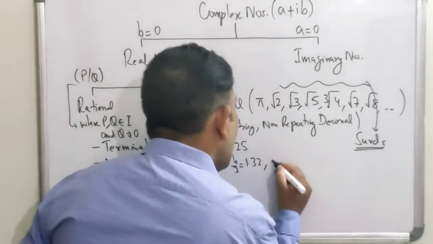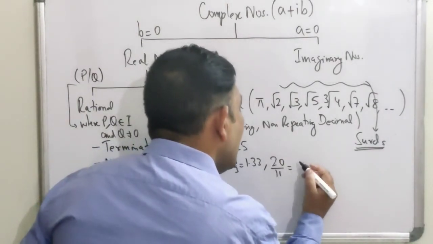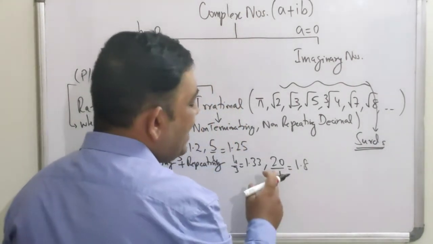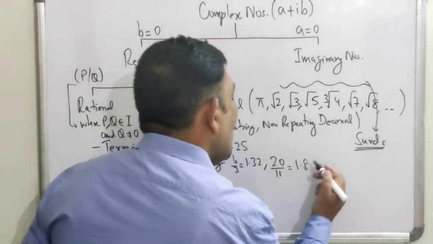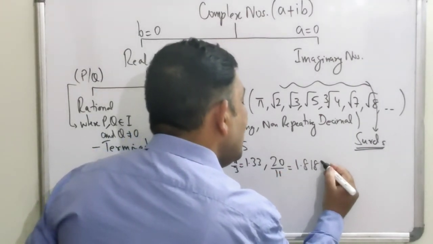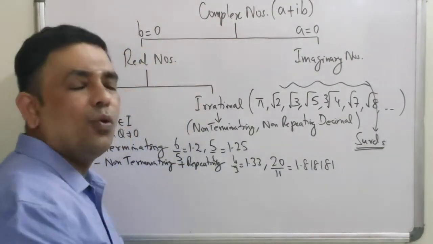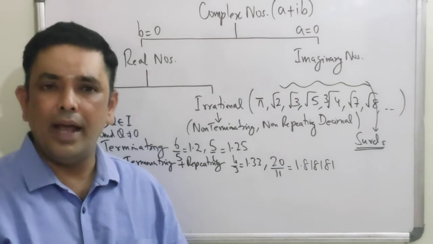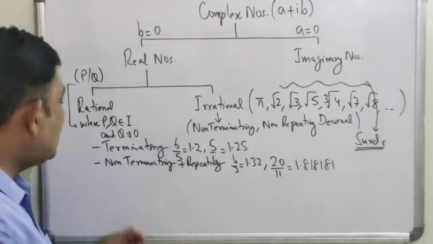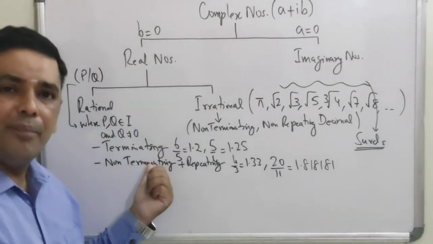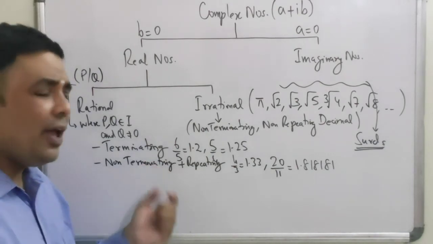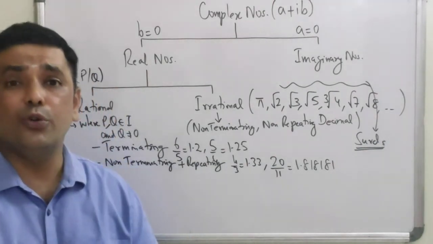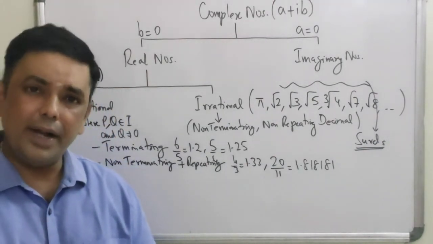Or for that matter, let me take 20 by 11. 20 by 11 is what? 1.818181 and so on, right? Then I'll have 18, 18, 18, and so on. So rational numbers are either terminating decimals, or if they are non-terminating, then they are definitely repeating in nature. We also use the word recurring, right?